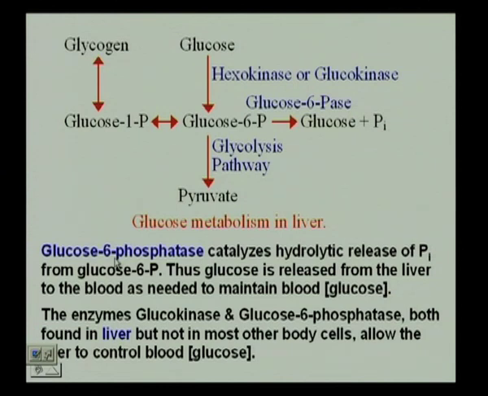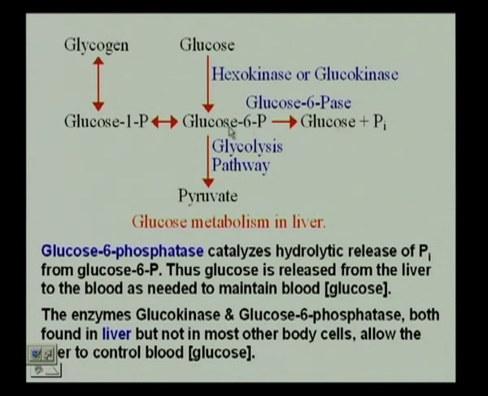Then glucose 6 phosphatase catalyzes the hydrolytic release of Pi from glucose 6 phosphate. So, if you look at the step here, you had glucose 6 phosphate formed, but there is another protein, glucose 6 phosphatase, that can release the phosphate, but this happens only in the liver, where the glucose can be stored.